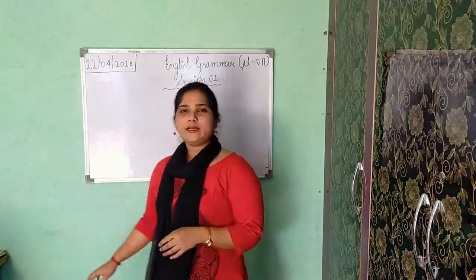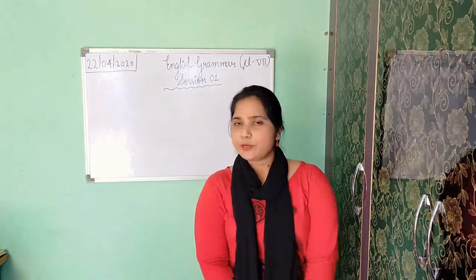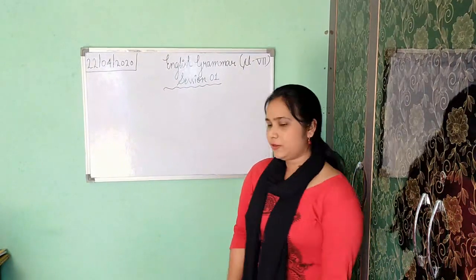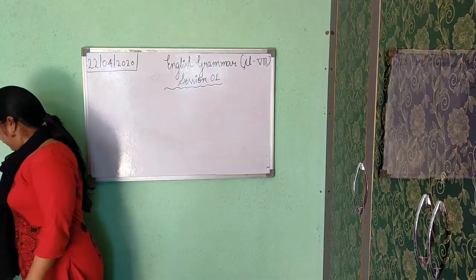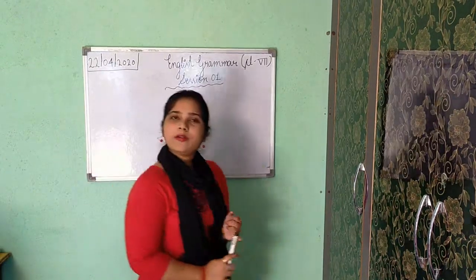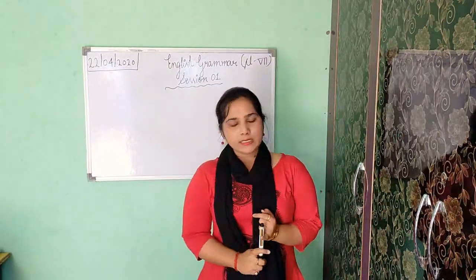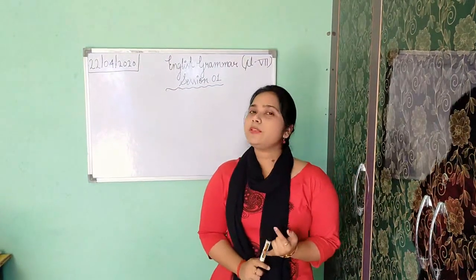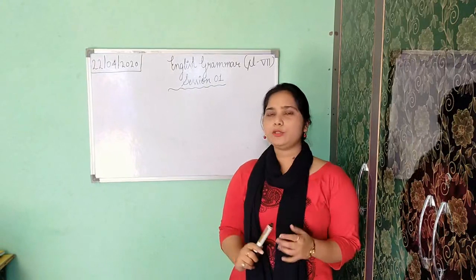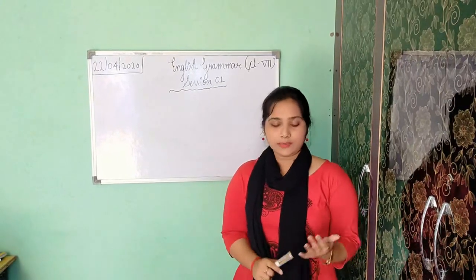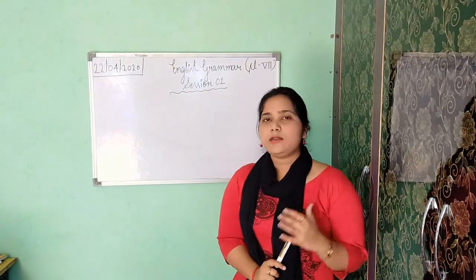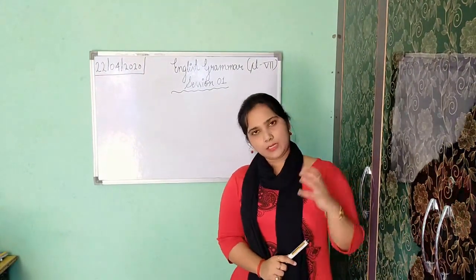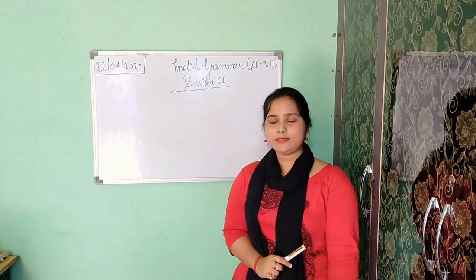Here different kinds of chapters are there. Today I will start the first chapter. The name of the first chapter is Kinds of Sentence. Okay class? In this chapter I will start with letter, then we'll move on to word, then sentence, and I will also tell about the parts of sentence, and finally we'll go to the topic kinds of sentence. Because before knowing the kinds of sentence, you have to know what a sentence is, what the parts of a sentence are, what a complete sentence is, and what an incomplete sentence is.